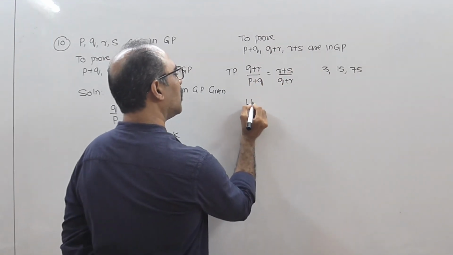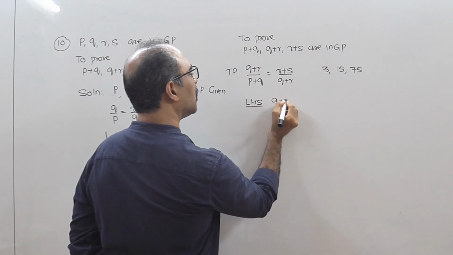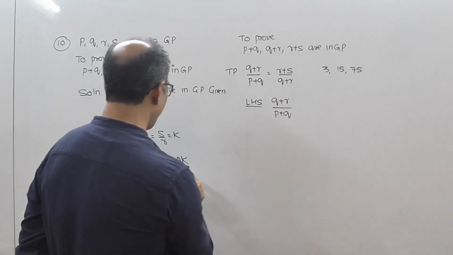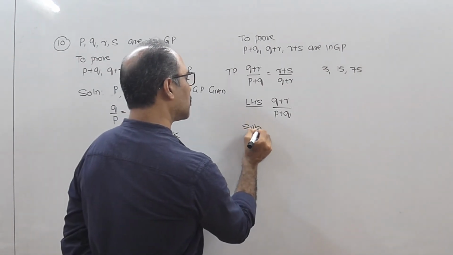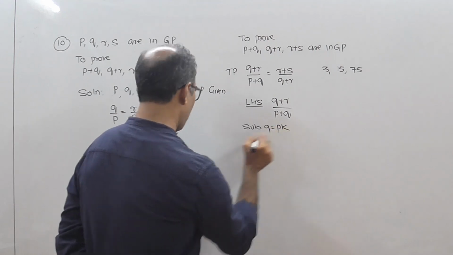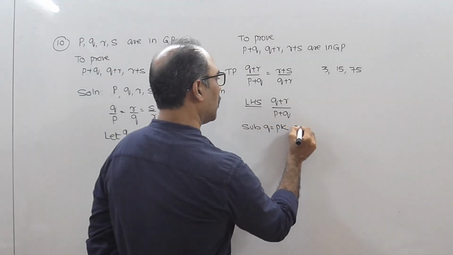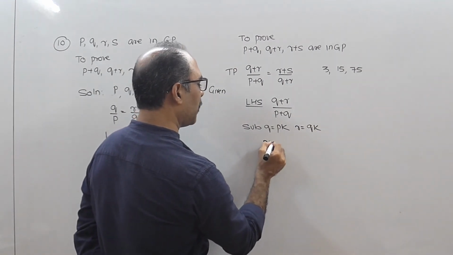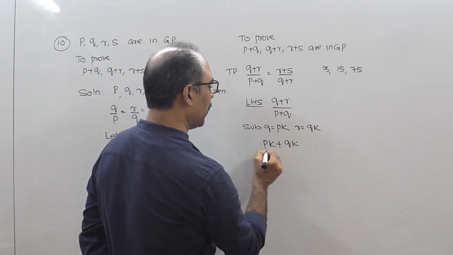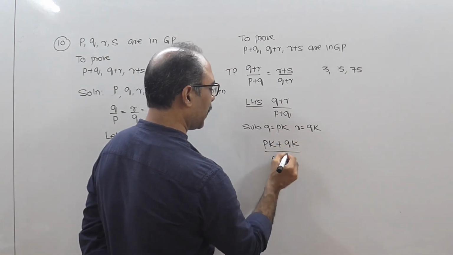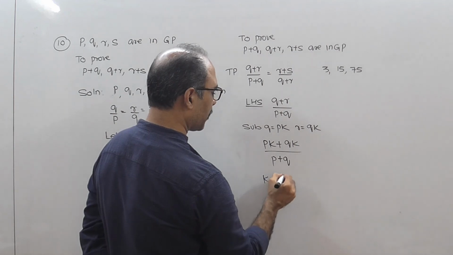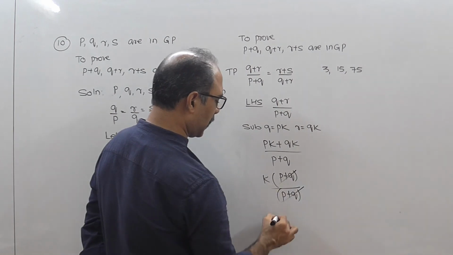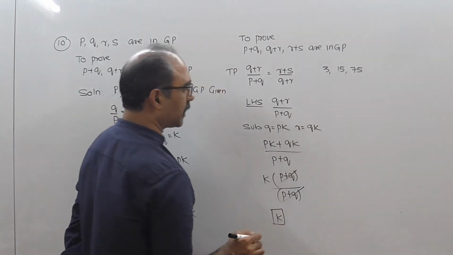So let me start with LHS. LHS is Q plus R upon P plus Q. Substitute Q equal to PK and R equal to QK. Put them in: in place of Q we put PK, in place of R we put QK. Let the denominator be as it is. Okay, I think you can take K common, and we get P plus Q upon P plus Q, cut. I think the answer is K.